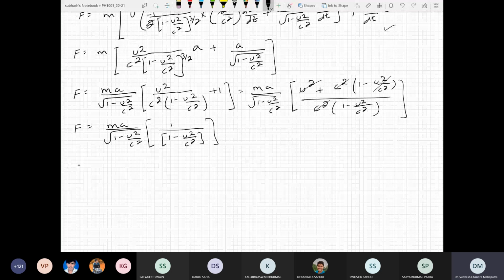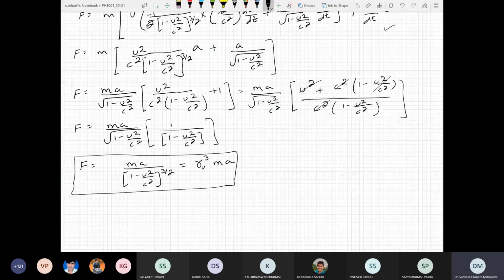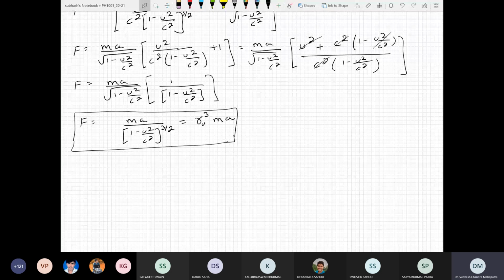So what we have is F equal to ma divided by 1 minus u square by c square to the power 3 by 2, and you can write this as gamma u to the power 3 ma. Again you see that in relativistic cases the second law of motion is modified.